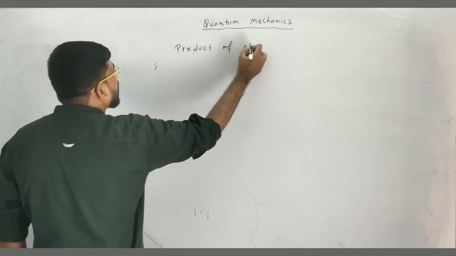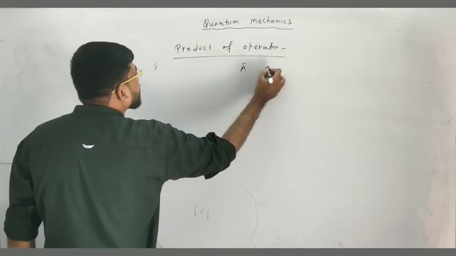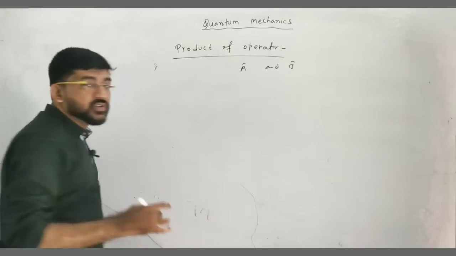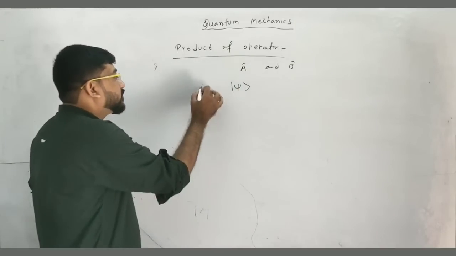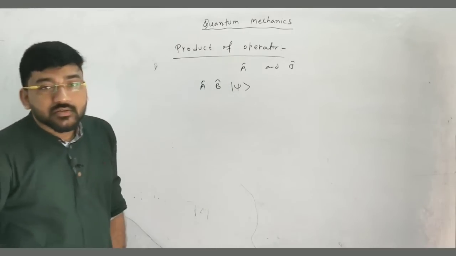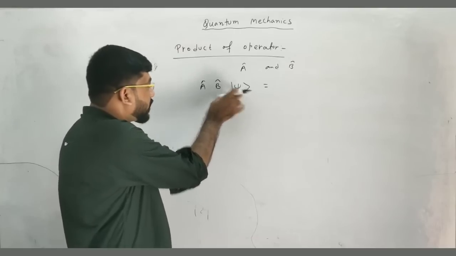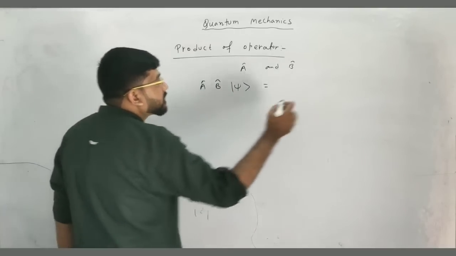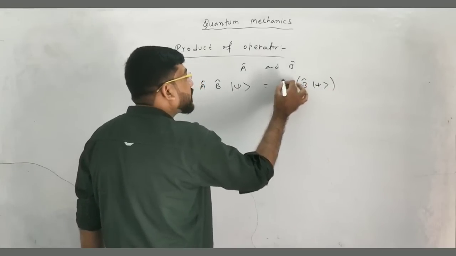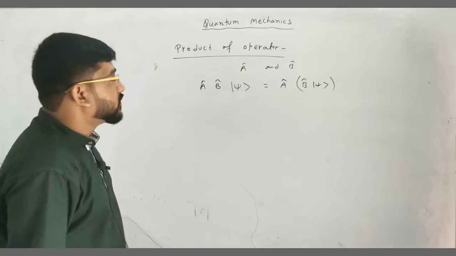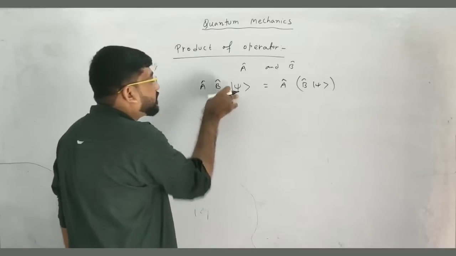Product of operator. Suppose we have two operators, A cap and B cap, and suppose these two operators act on a function psi or a ket vector psi. How can you operate it? We have to first operate B cap with psi, then the result will be operated by A cap. So first we write B cap psi, and we get a result that will be operated by A cap. This is how we can operate one by one.